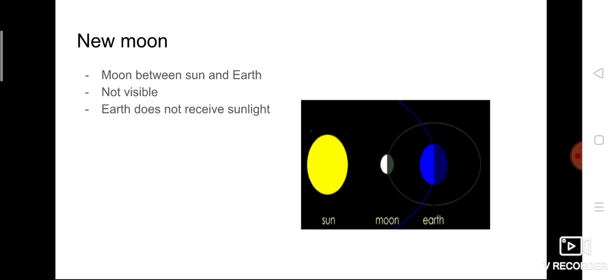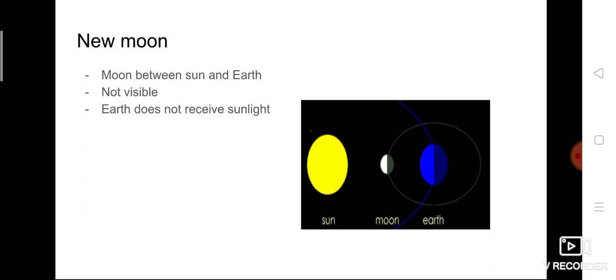What does the moon do? It rotates around the earth, isn't it? So when the moon comes between the sun and earth during revolution, what happens?